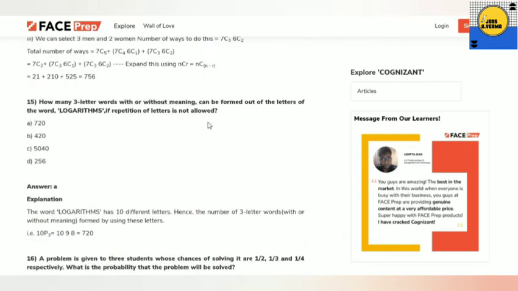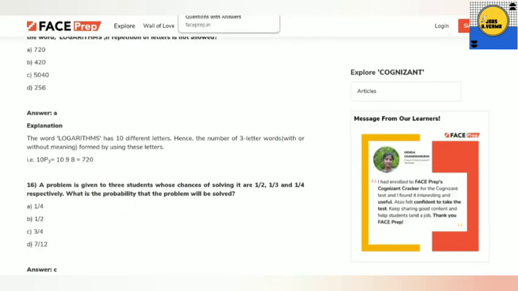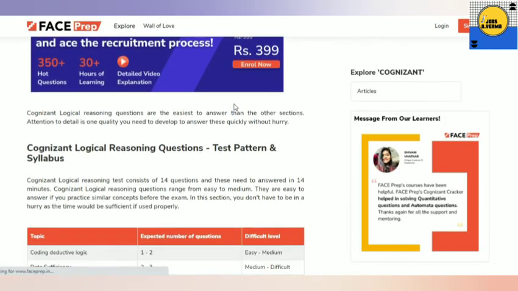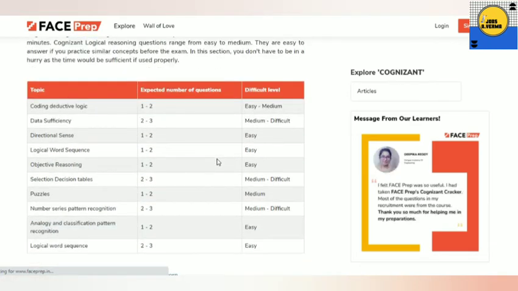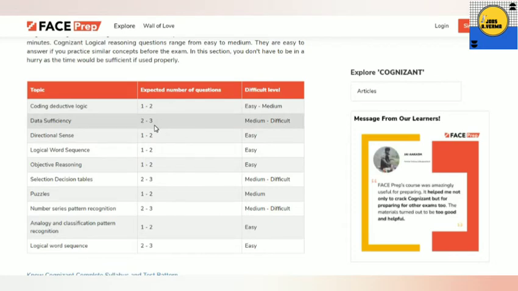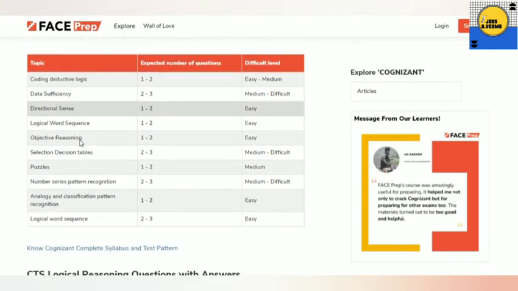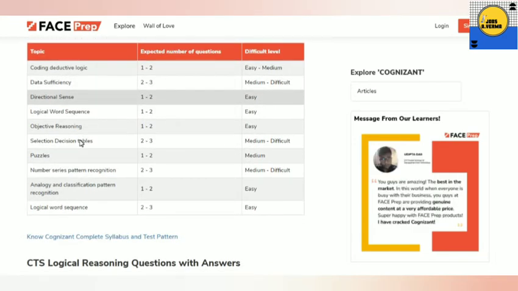So next we are moving into logical reasoning questions. Logical reasoning questions also came last year, and most parts have come from, let me show you. From coding deductive logic, 1 to 2 questions; data sufficiency, 2 to 3 questions; directional sense, 1 to 2 questions.